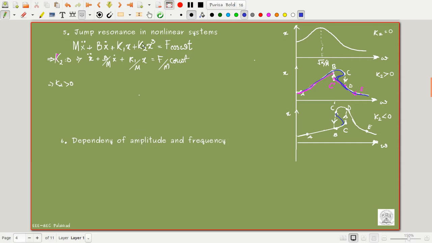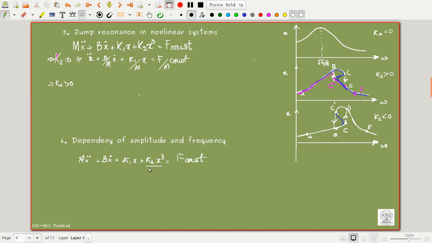So if I write down this equation, m x double dot plus b x dot plus k1 into x plus k2 into x cubed is equal to f cos omega t. Now for a linear spring, what happens?